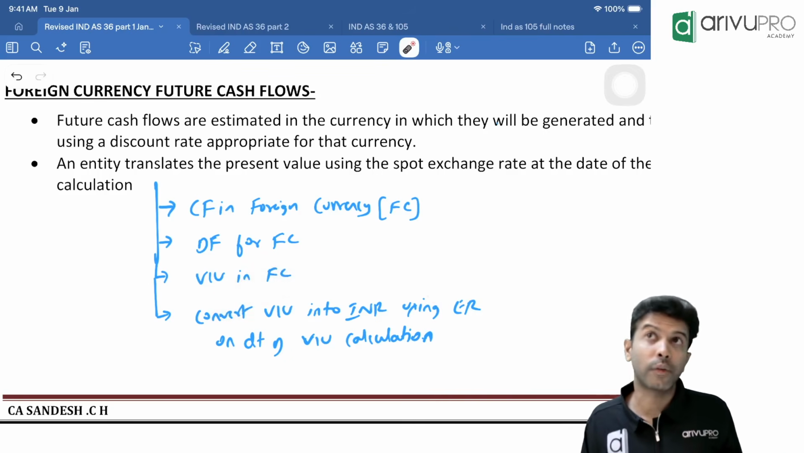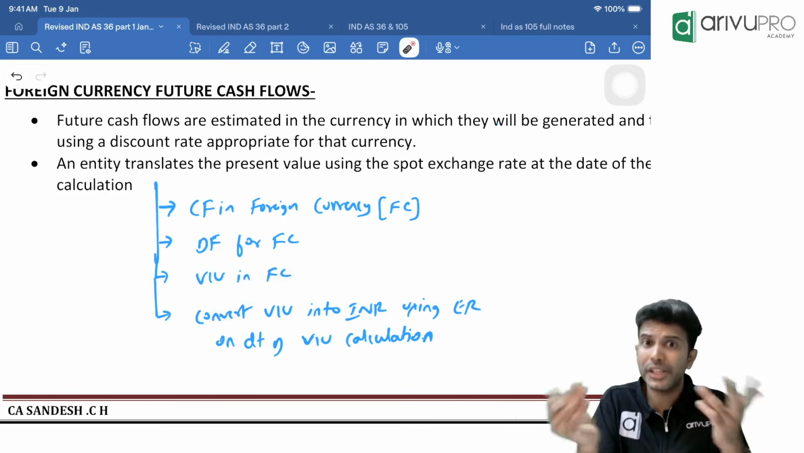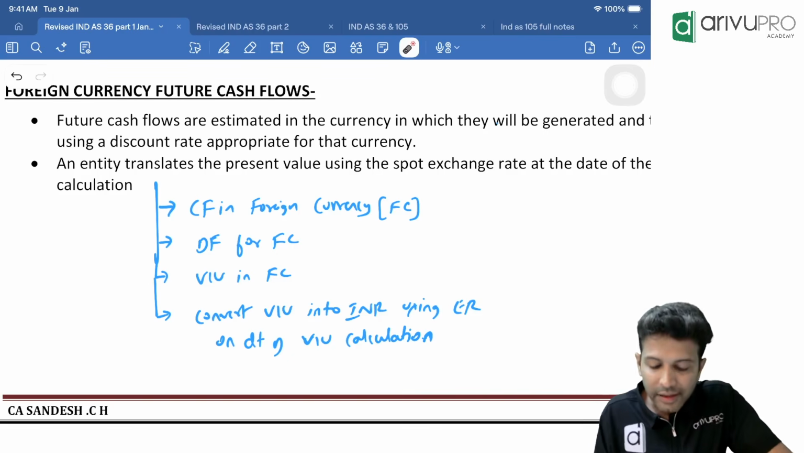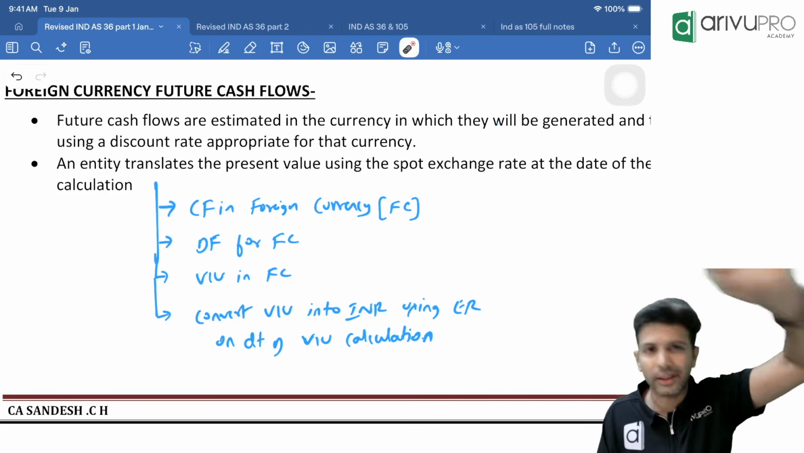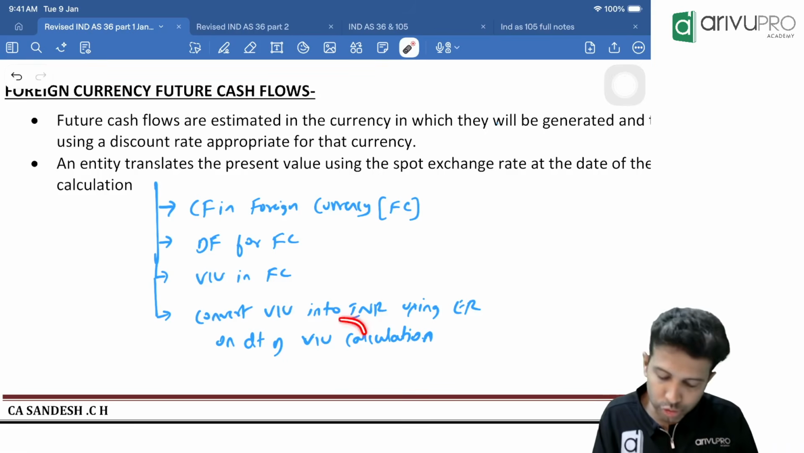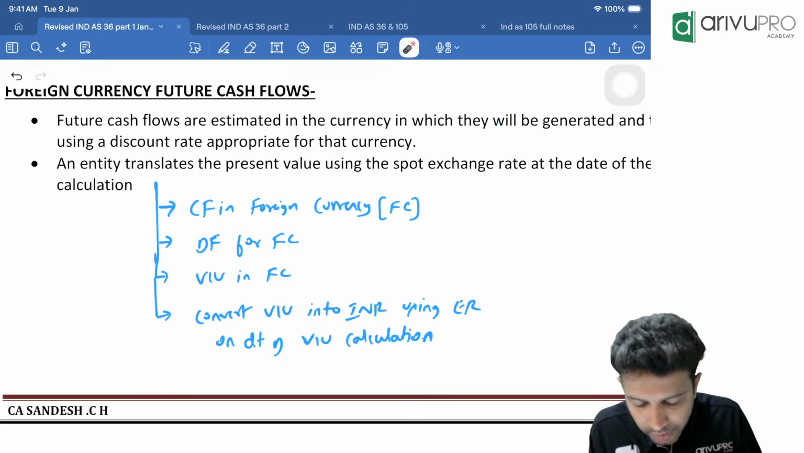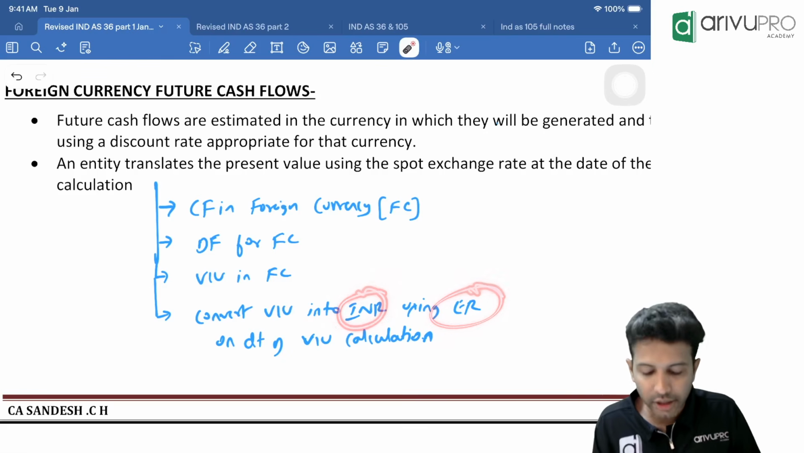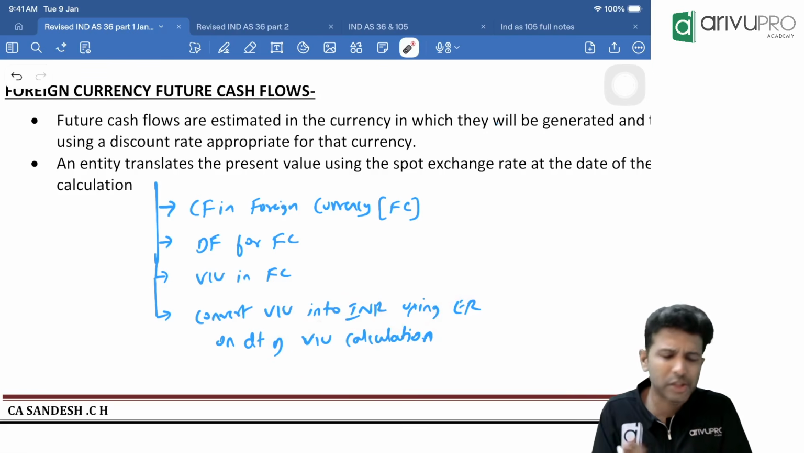Sir, which day's exchange rate should we use? Exchange rate will fluctuate daily. Use the exchange rate of whichever day you are finding value in use, whatever day you need a value in use. That day's exchange rate you'll have to use to convert it, which will be provided in the question. That's what I've written here: convert value in use into Indian currency INR using the exchange rate on the day value in use is calculated. That's pretty much what we have to do here.